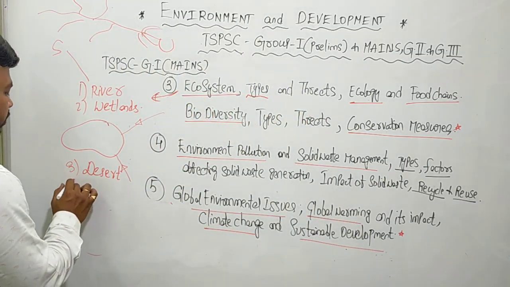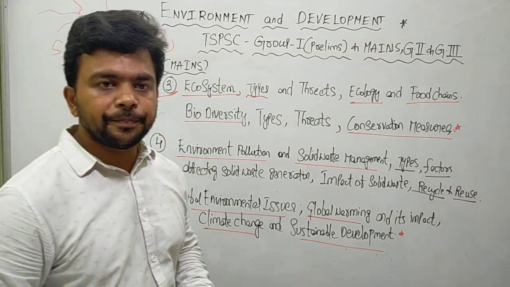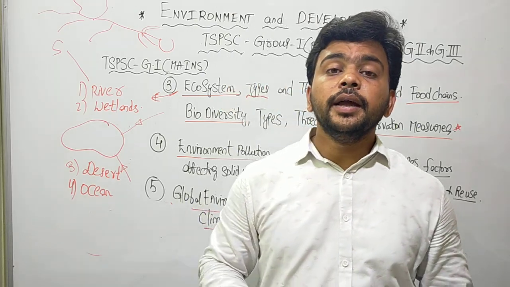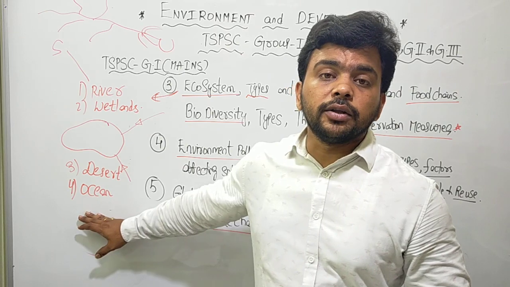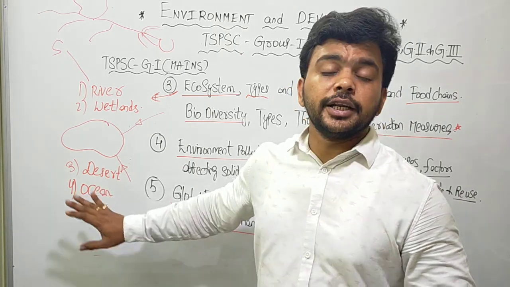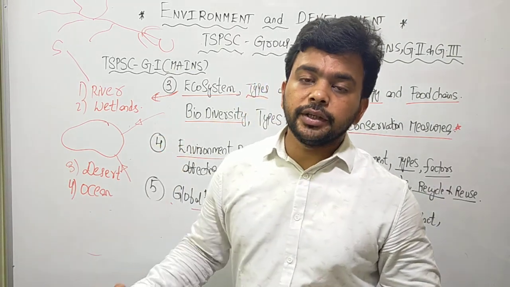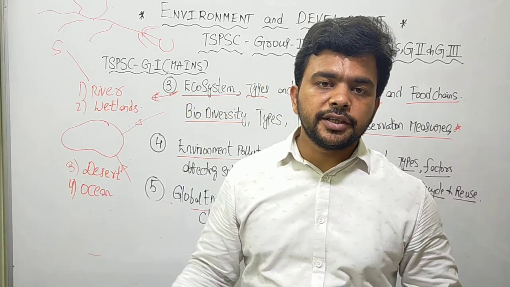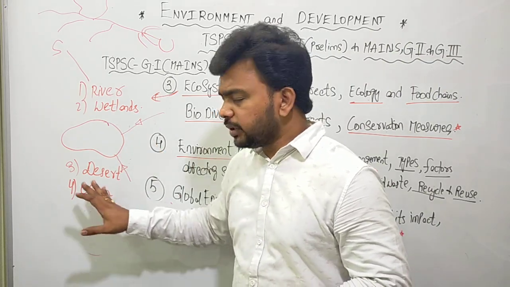Similarly, we have the ocean. If you go for the ocean ecosystem, it will obviously have a structure and certain functions. The biggest function performed by the ocean ecosystem is that it is responsible for driving the hydrological cycle, the water cycle, on planet Earth. They are responsible for the absorption of CO2 from the atmosphere. They act like a major carbon sink for atmospheric CO2. So this is a certain function.